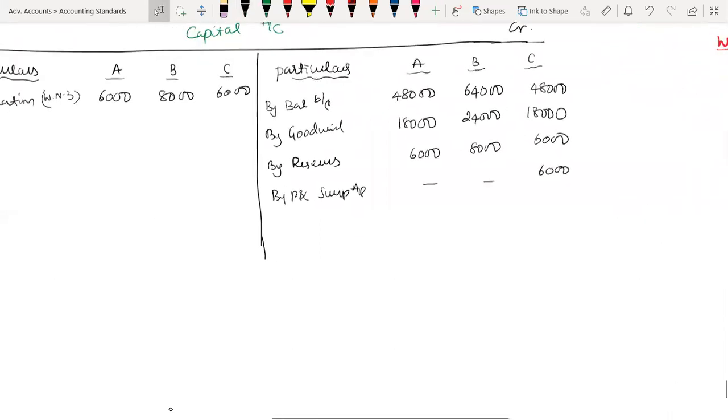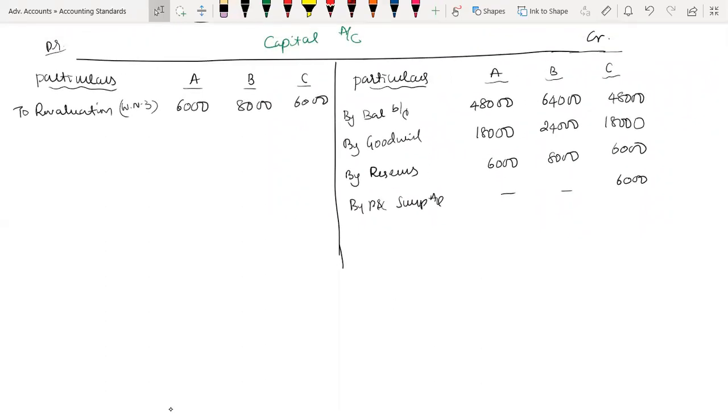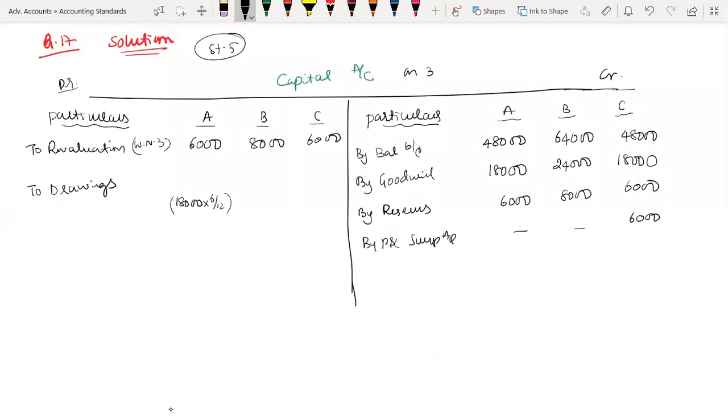Now step number 5. Now in step number 5, my dear friends, whether it's admission, retirement, or death, correct? So whatever is that we have to give. But before we close, there is a drawings. Therefore, debit to drawings. Correct? A how much is drawings? 18,000. So therefore, inner column 18,000 into 6 by 12. Because I required capital account on 30th September 2016. So therefore, 6-month drawings I supposed to take.